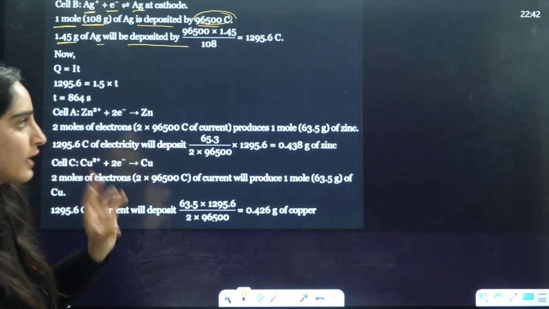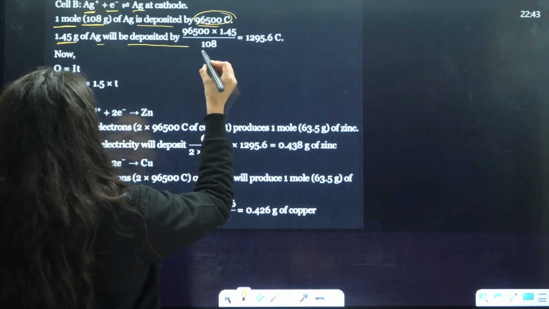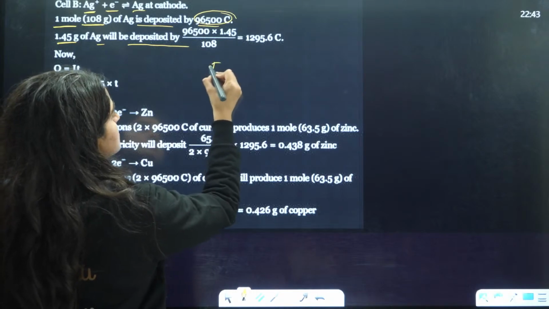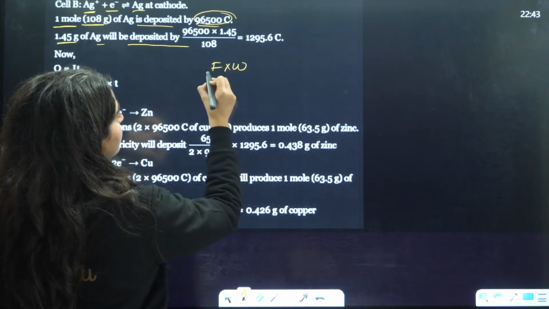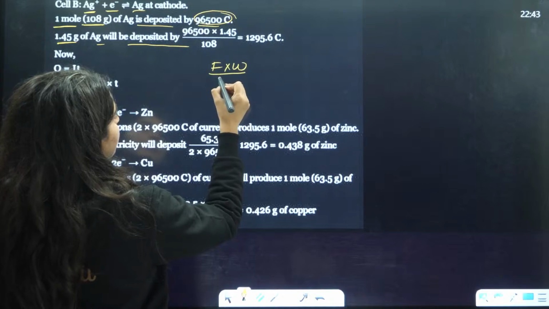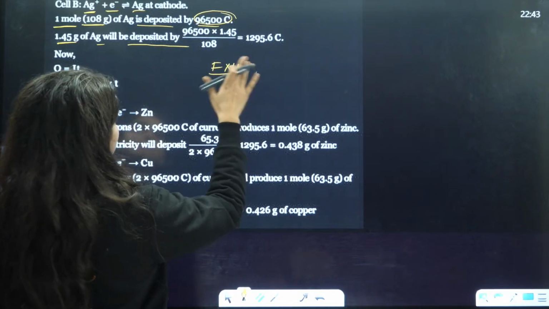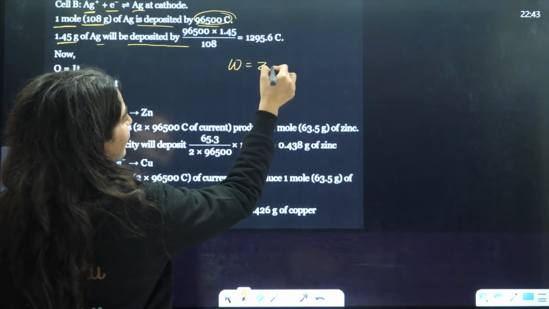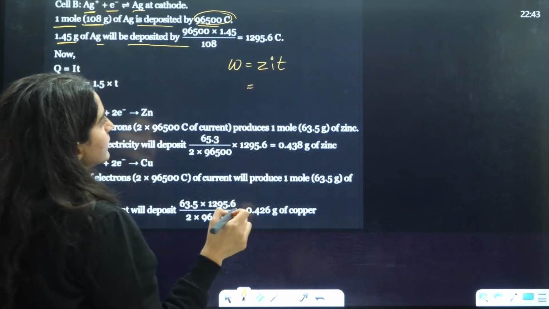This is the actual thing, or you can just directly write it as F into W divided by... W is equal to ZIT. You just write the formula directly.